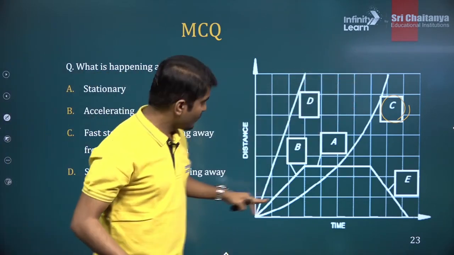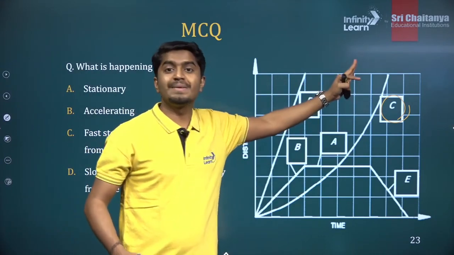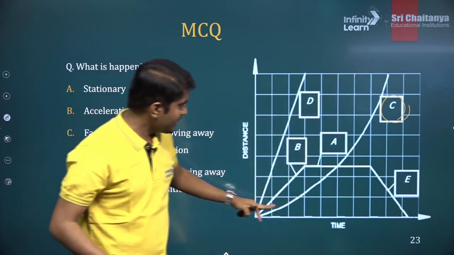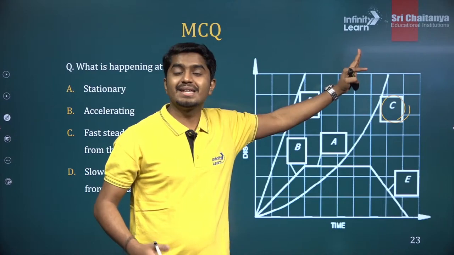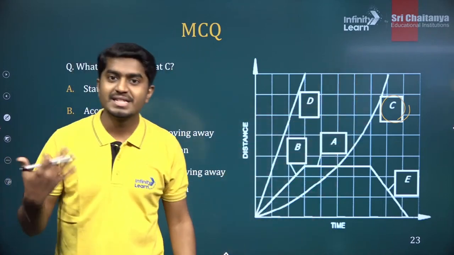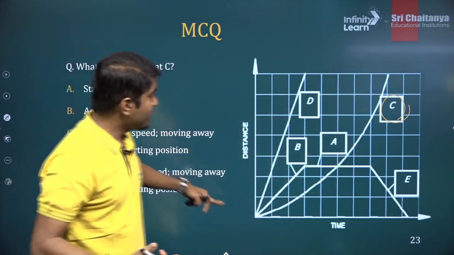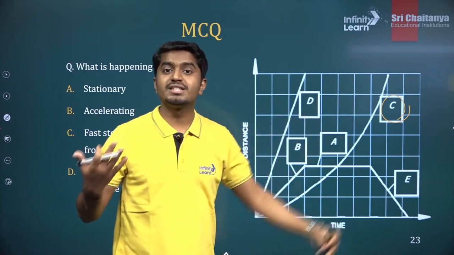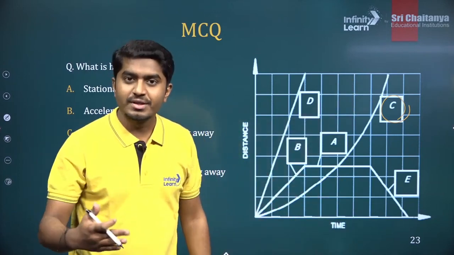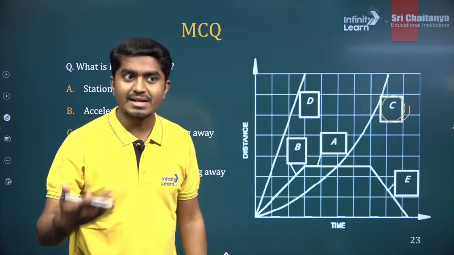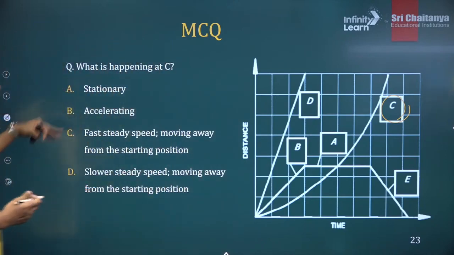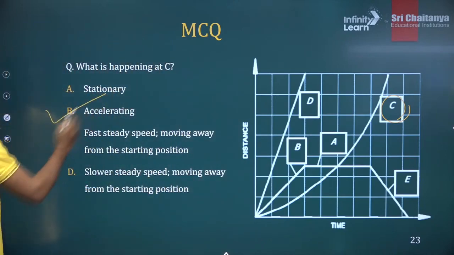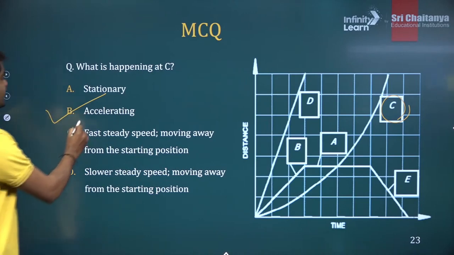So what is happening? For this graph, the slope is increasing. Can you see? The slope is increasing. The graph is becoming steeper and steeper. That means the speed is increasing, or the velocity is increasing. So if the speed of the car is increasing, what does that mean? That means the object is accelerating. So option B is correct.